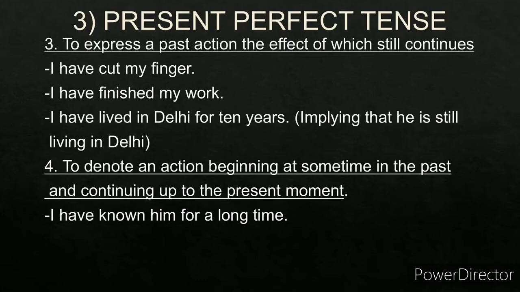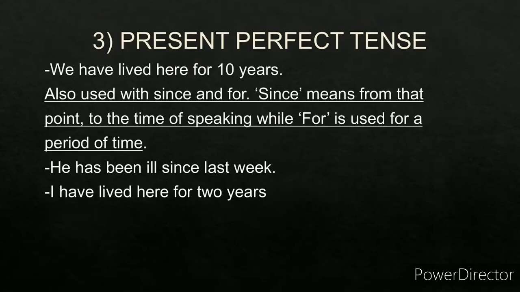Here also, I have finished my work. I have cut my finger. The effect is still there. Fourth one, it is used to denote an action beginning at some time in the past and continuing up to the present moment. For example, I have known him for a long time. So it began in the past and it's continued up to the present time. We have lived here for 10 years. So it began in the past, continues till the present.